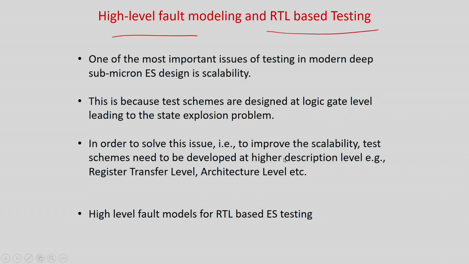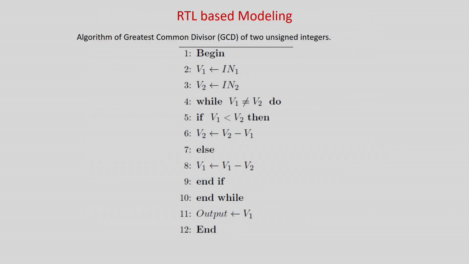To solve this issue, people tried to move to a higher level of abstraction, like register transfer level, architecture level, etc. But if you are moving to test at a higher level of abstraction, you should have very high-level fault models for embedded systems. Can we have a high-level fault model? That is the motivation of this lecture: looking at embedded system design from a software perspective and software models, what can we do?